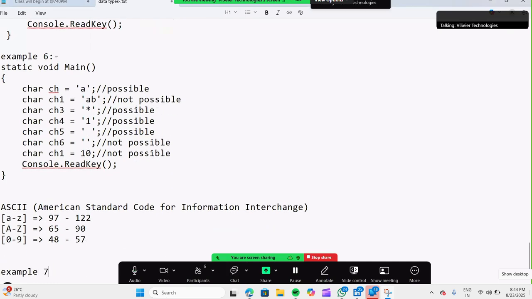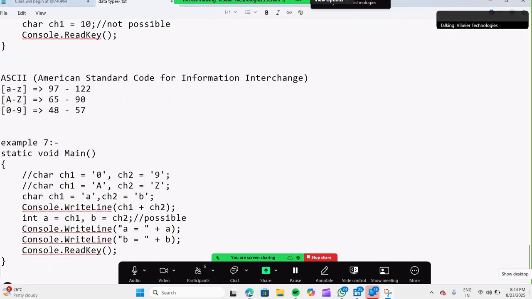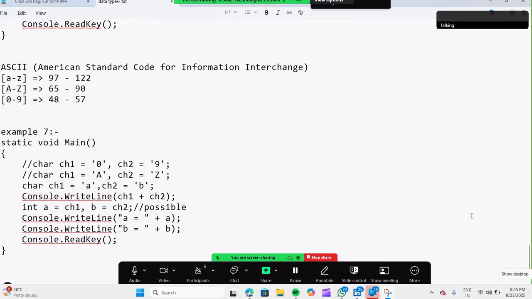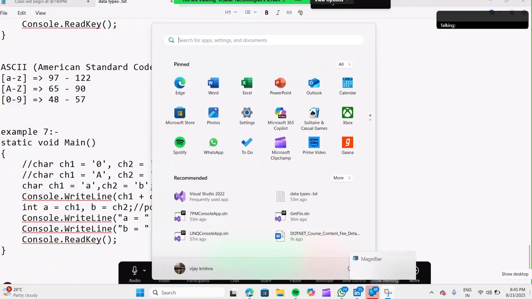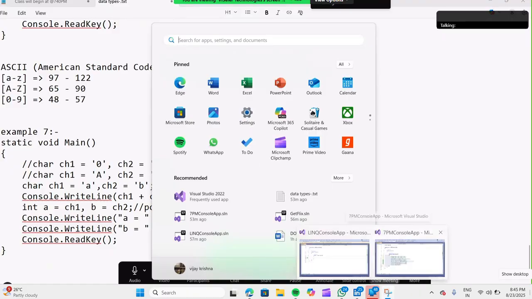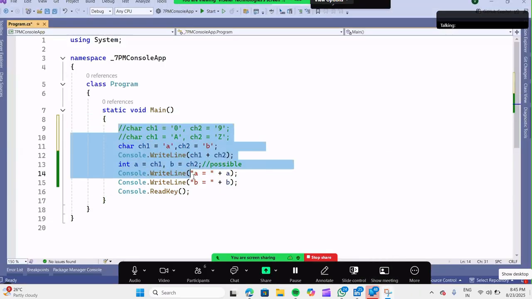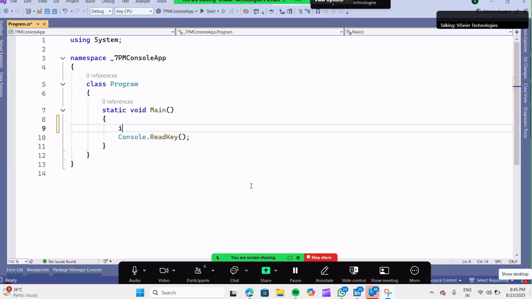Example 7. Okay, anyway, you got it. Integer is accepting the character. Internally it will take the ASCII number.